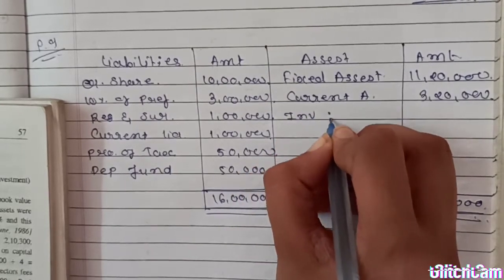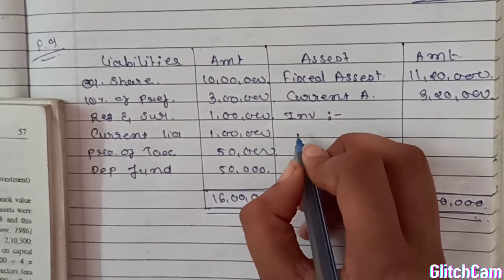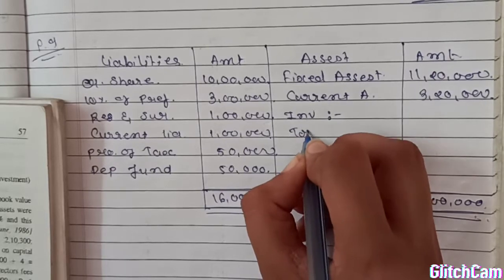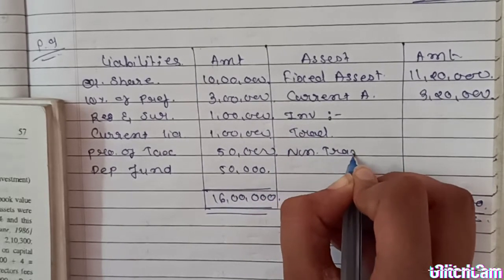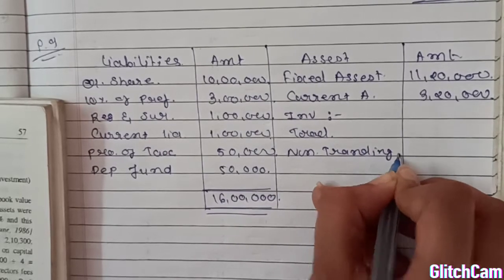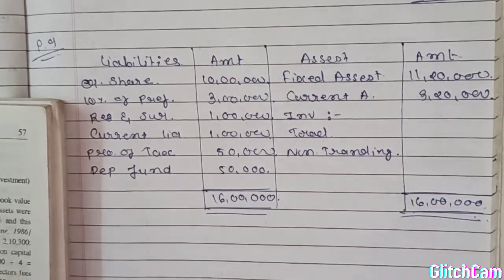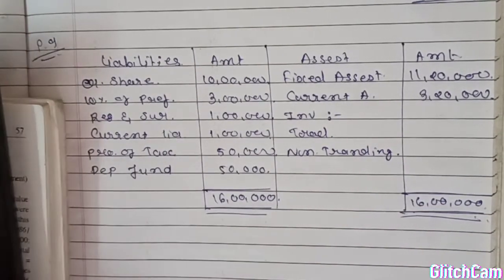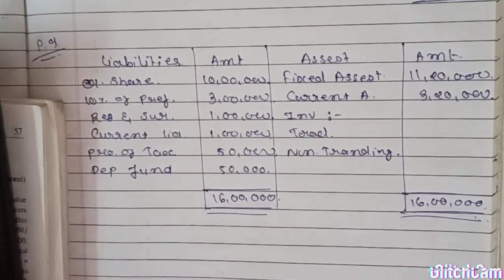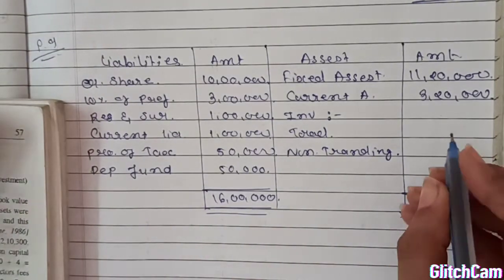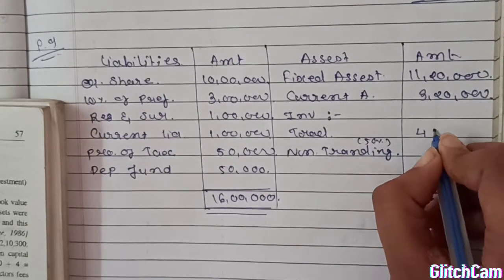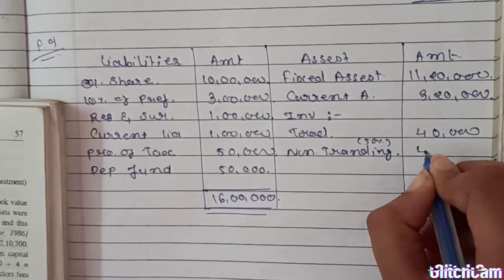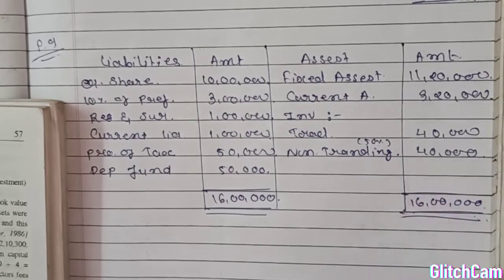Investment in a bifurcation: trading investment and non-trading investment. 16 lakh into 5% is 80,000. Out of that 50% is non-trading. So 40,000 trading and 40,000 non-trading.